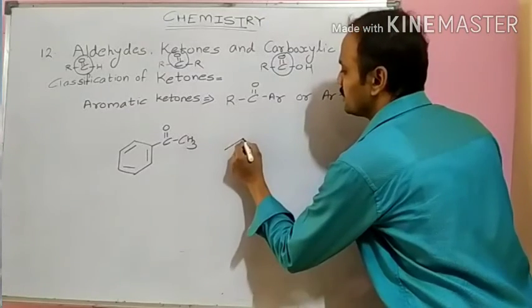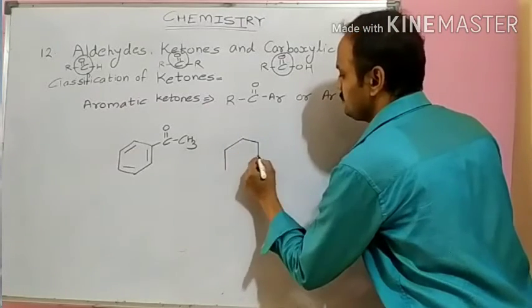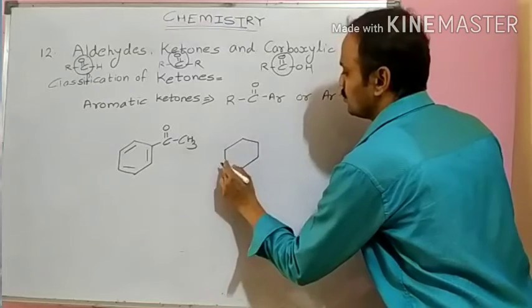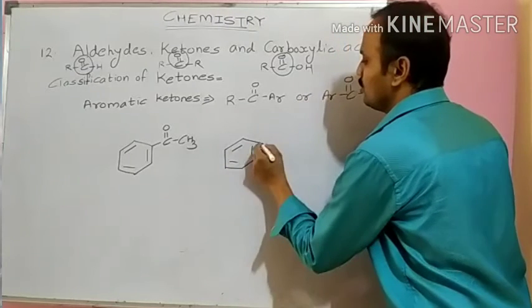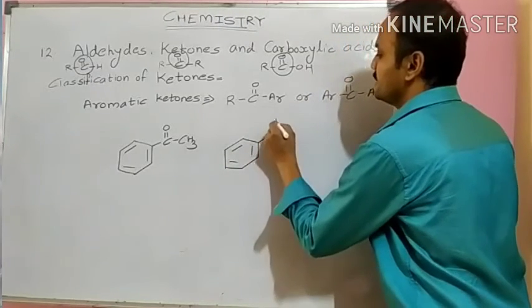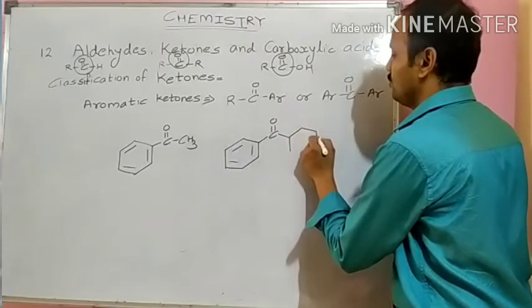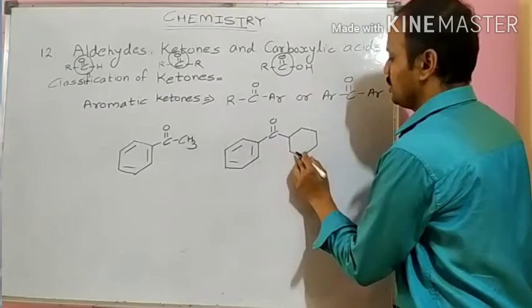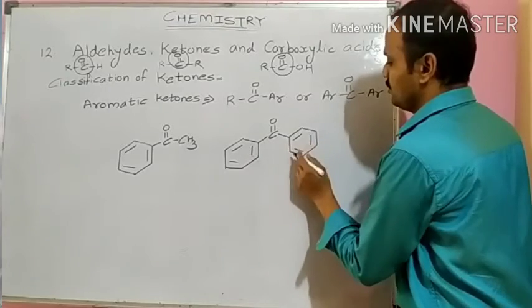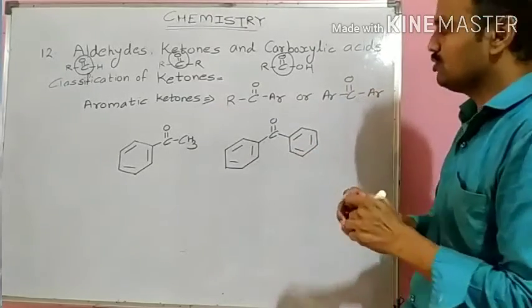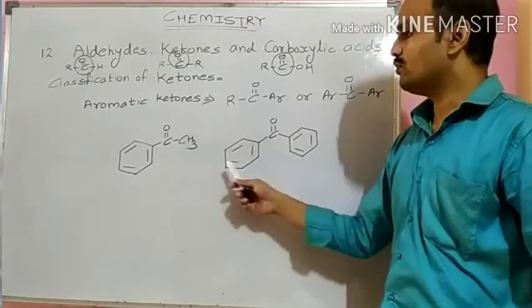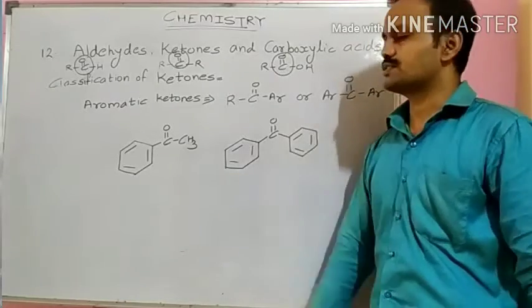And in another example we have a benzene ring on both sides of the carbonyl carbon. Therefore, these two are examples of aromatic ketones.